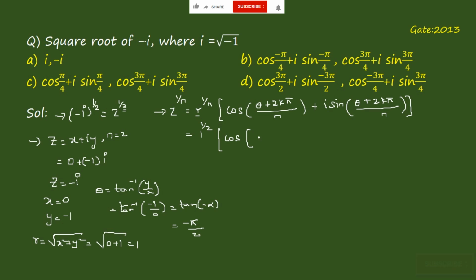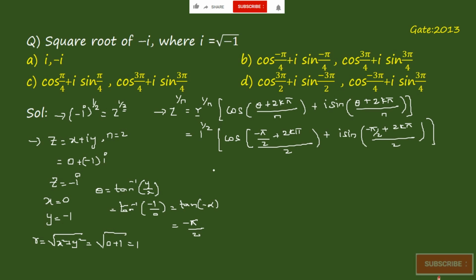So it becomes cos of minus pi by 2 plus 2k pi, whole divided by 2, plus i sin of minus pi by 2 plus 2k pi by 2, right?